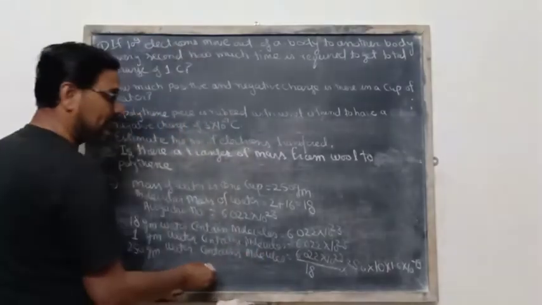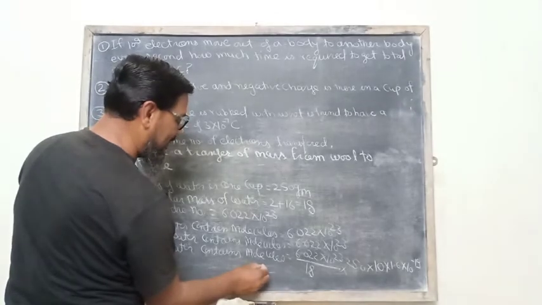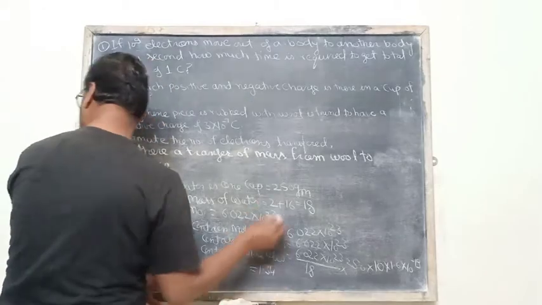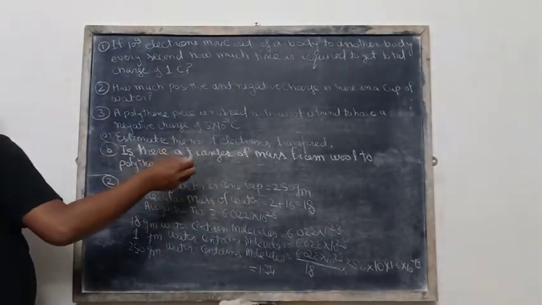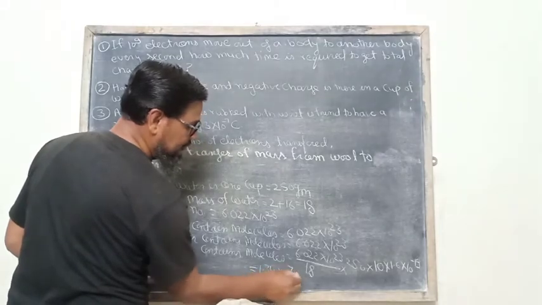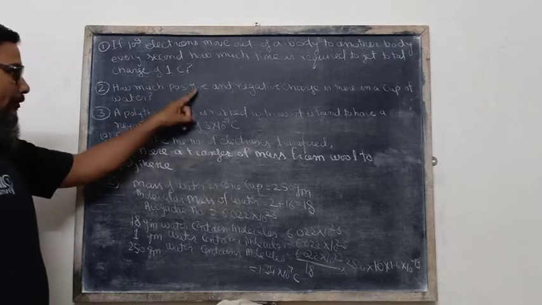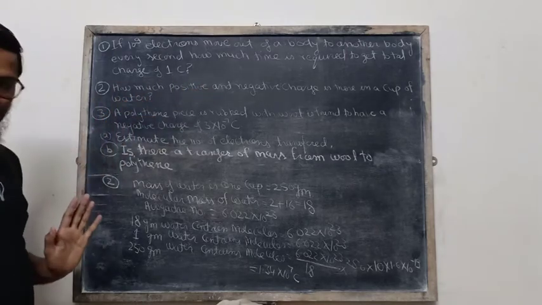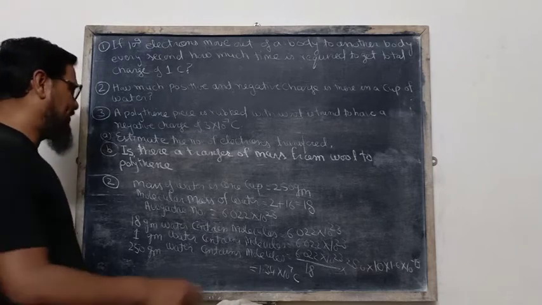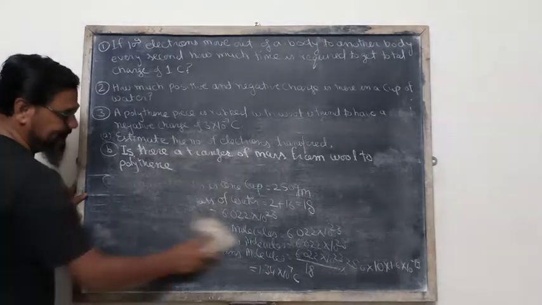The corresponding answer for the total charge will be equal to 1.34 into 10 raised to the power 7 coulomb. This is the charge corresponding to 1 cup of water. So this is the solution of the second question, and after that we shall discuss question number 3.